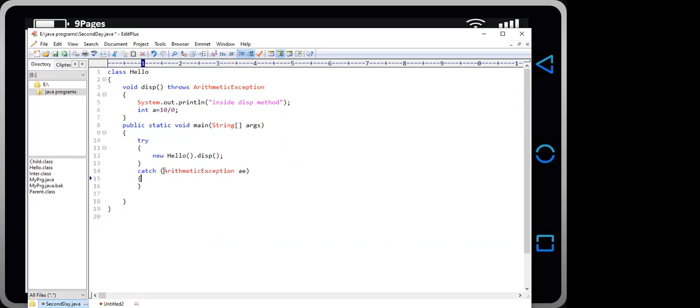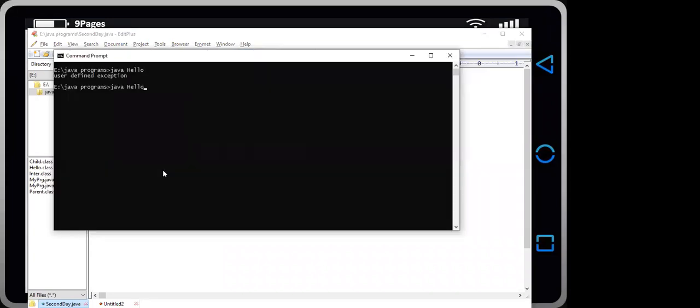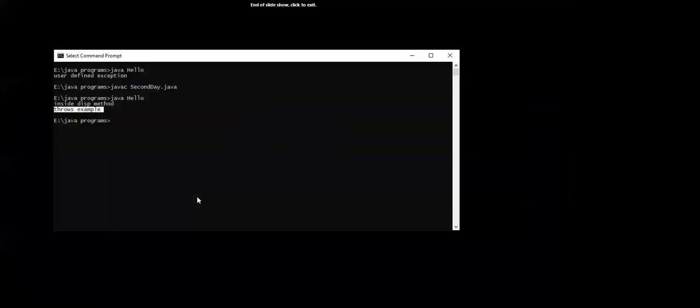Close example. So if we compile the program, then the program will get compiled perfectly fine. And if we run it, then we will get inside this method and the throws example.